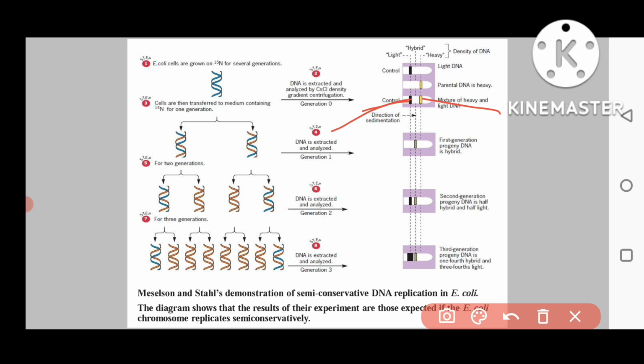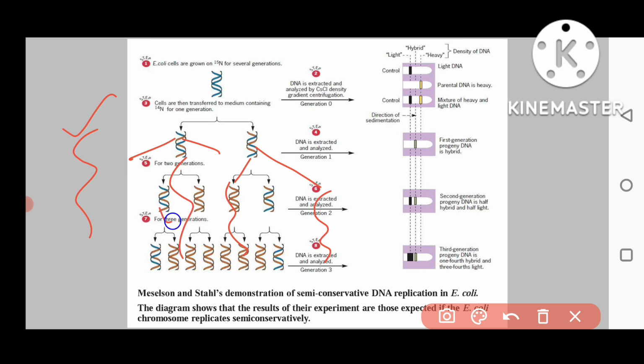But when the second generation of replication takes place, you will see that these strands will be separated. Here this strand, for example, is the older one, and this is the newer one.